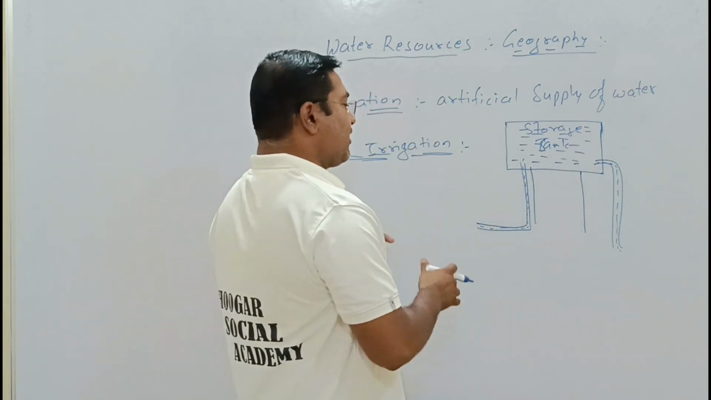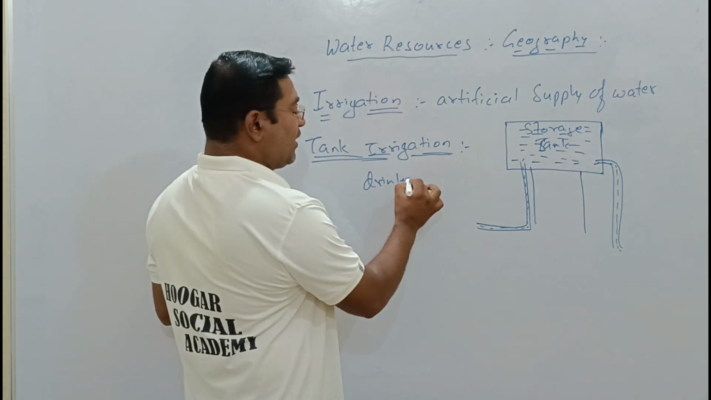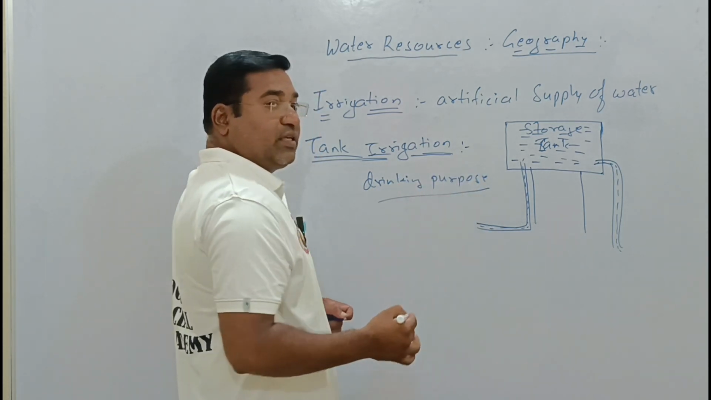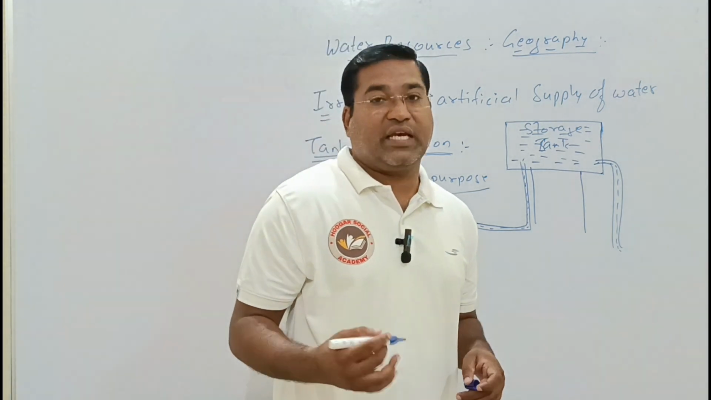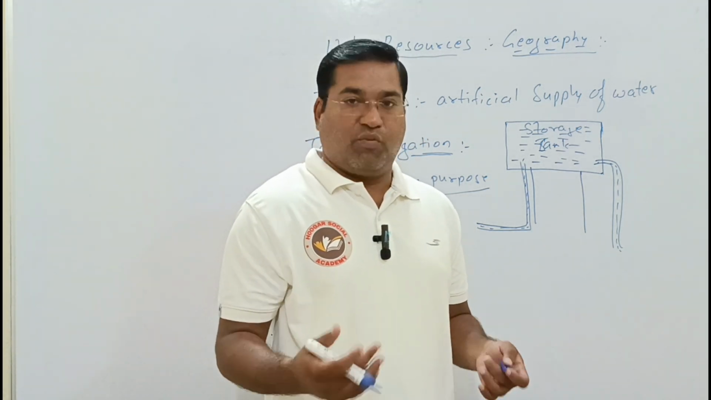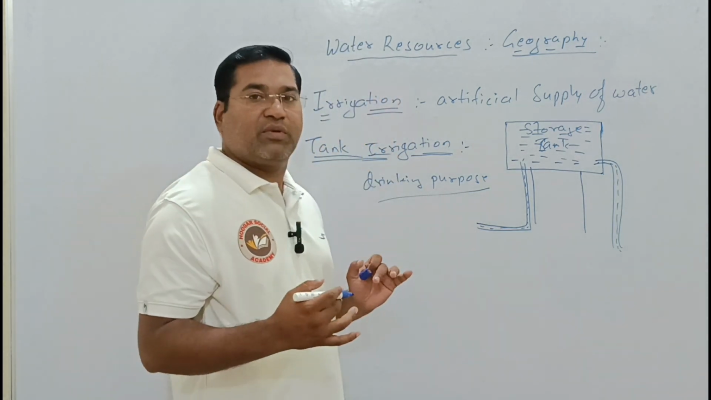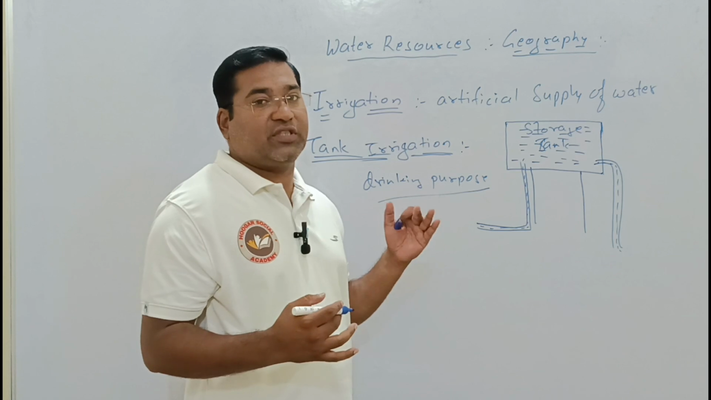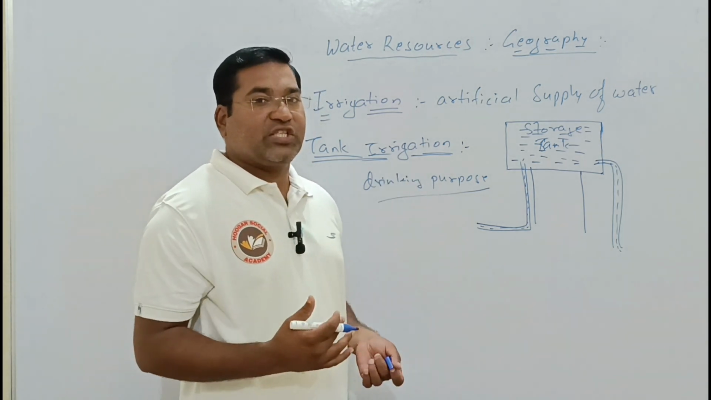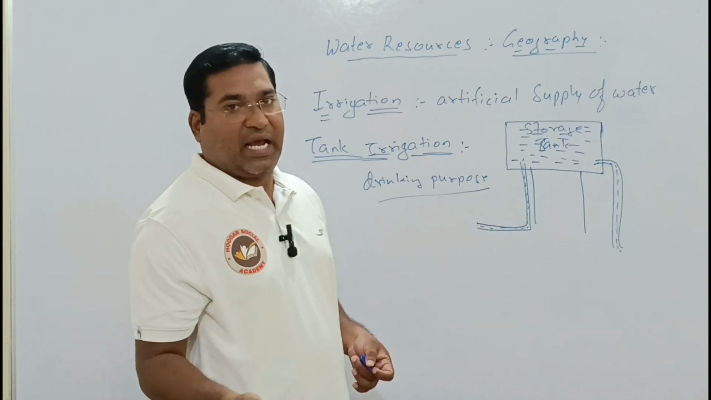Nowadays tank irrigation is used only for drinking purposes. It is not used for agriculture, as agriculture requires a huge amount of water. So tank irrigation is much less helpful compared to canal and well irrigation. But overall, of all three, canal irrigation plays a very important role compared to well irrigation and tank irrigation.